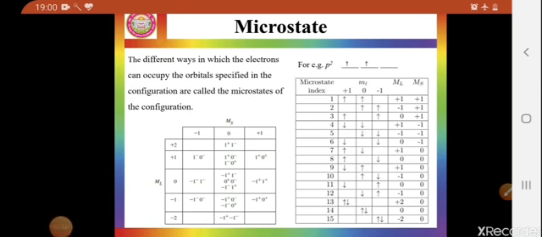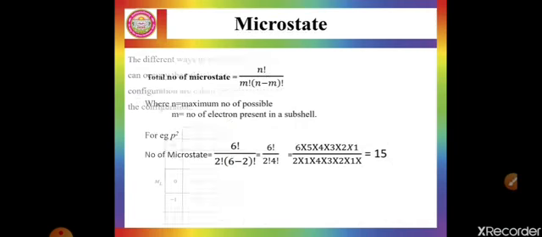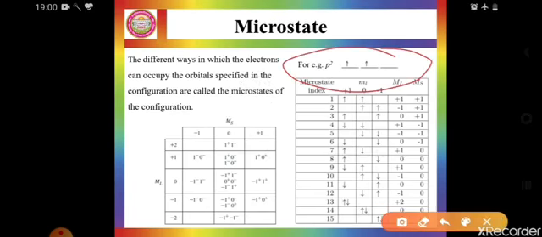For a P2 configuration, there are 15 ways by which these two electrons can be represented. In other words, you can say there are 15 types of interaction possible, and these 15 types of interaction generate 15 microstates or energy levels, and the representation of that energy level is called term symbol. Here you can see for P2 configuration, there are 15 possibilities of electronic arrangement.